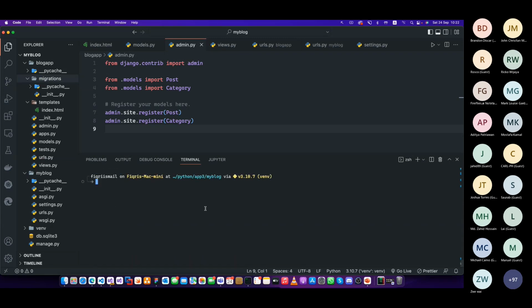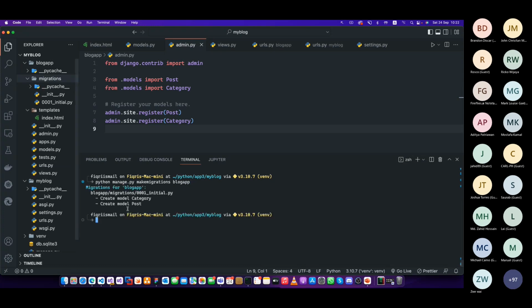Let's say python manage.py makemigrations and press enter. And then you have to give the application name. For now, I'm going to say blog app. We have to make the migration. You press it and then migrations will be created.